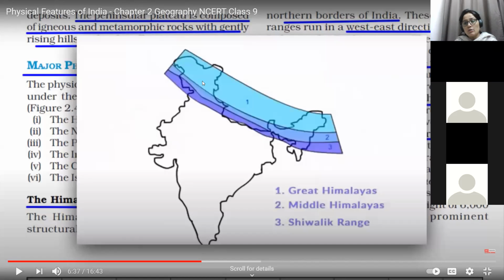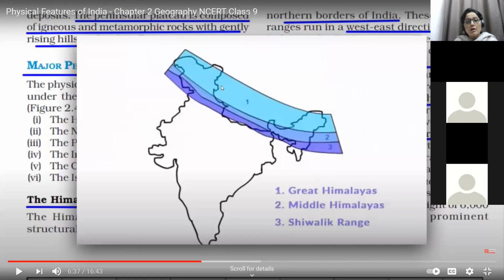So Great Himalayas are not at all easy to cross because of the height. Average height is 6,000 meters. Even Middle Himalayas are not at all easy to cross. Average height is 4,000 meters. Shivalik's average height is 1,500 meters. So how to cross these Himalayas if their height is so much? It's just because of the passes.